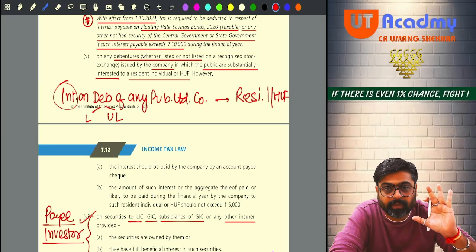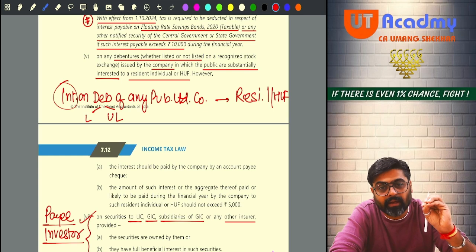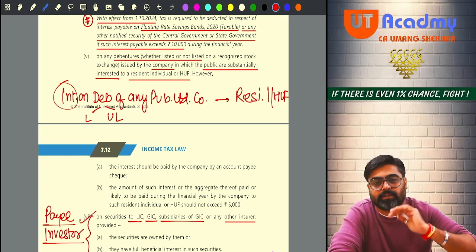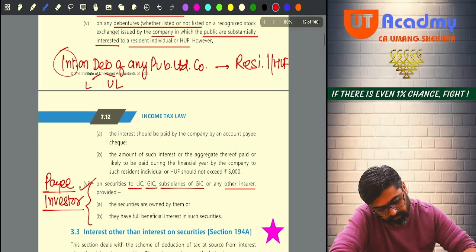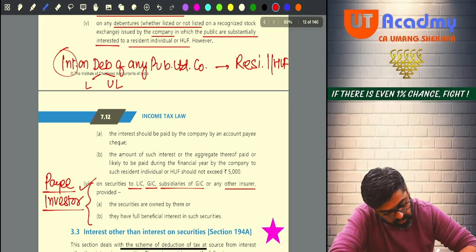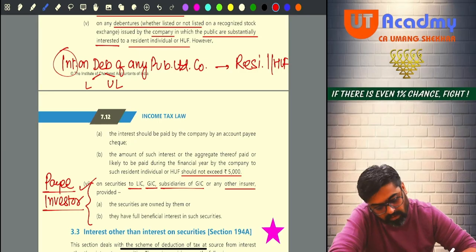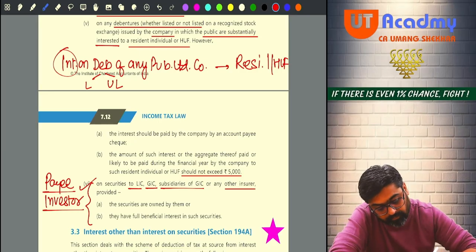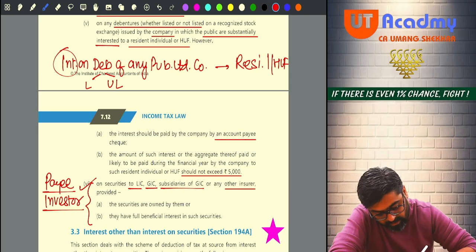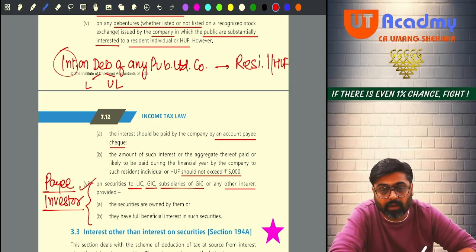So the 5,000 rupees limit is given only for this interest. Okay, so up to 5,000, it should not exceed 5,000. Yes or no? Provided this interest is paid by way of account payee cheque by the company to the individual or HUF.